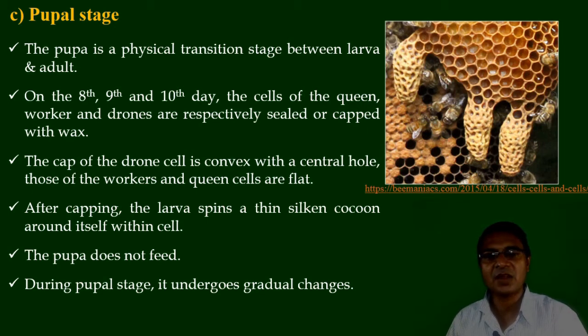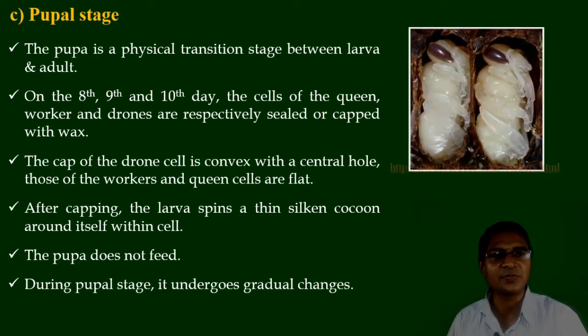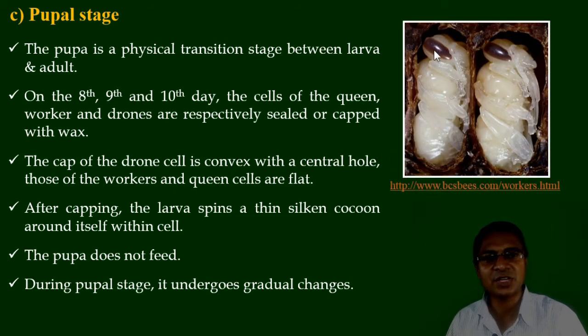After capping, the larva spins a thin silken cocoon around itself within the cell, which we say is the cocoon formation. During such stage, the pupa does not feed. During the pupal stage, it undergoes gradual changes here. This is the pupal stage, especially the brown eye pupa, where the legs, mouth parts and body division are also observed here.